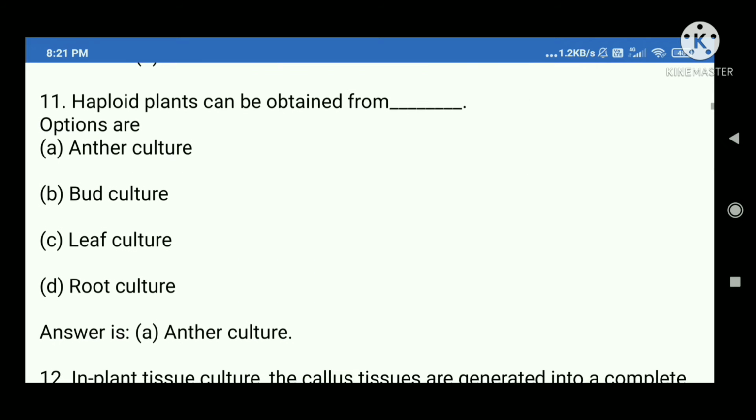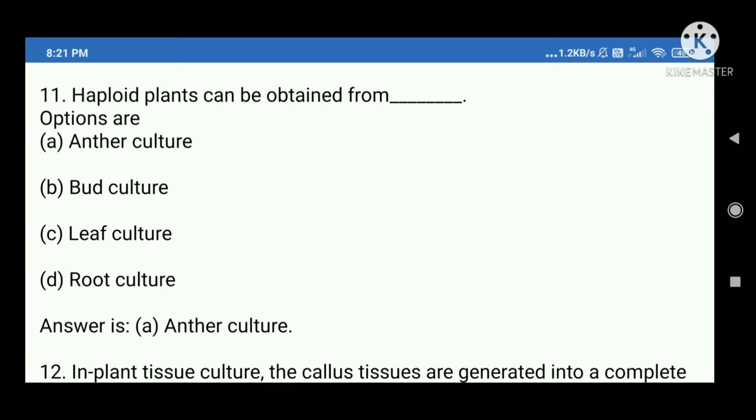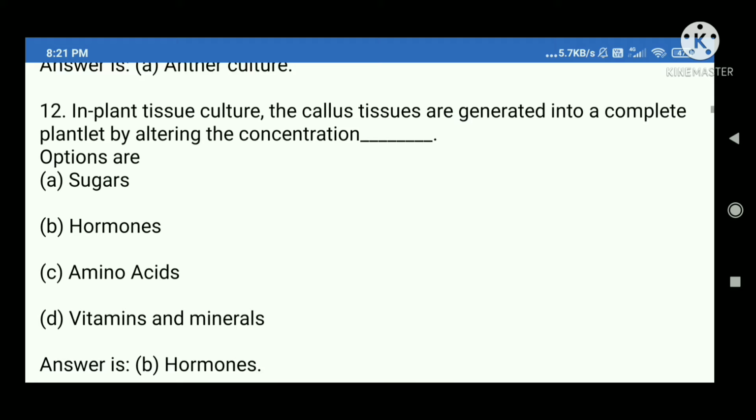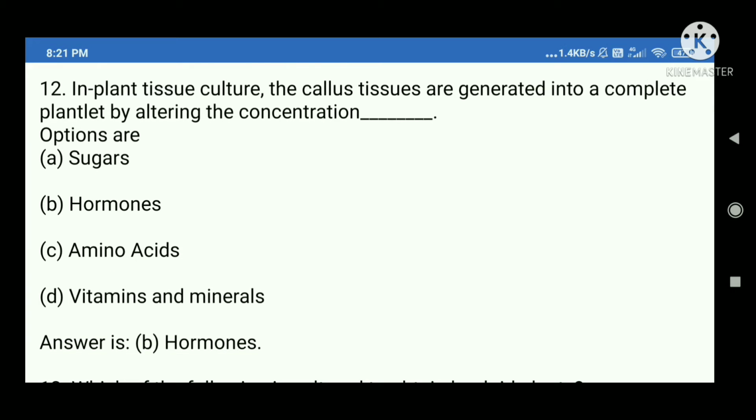11. Haploid plants can be obtained from blank. Options are A. Anther culture, B. Bud culture, C. Leaf culture, D. Root culture. Answer is A. Anther culture.